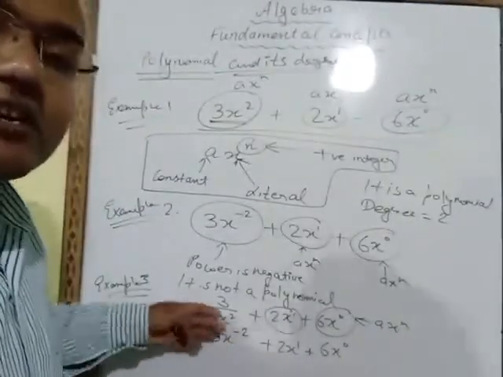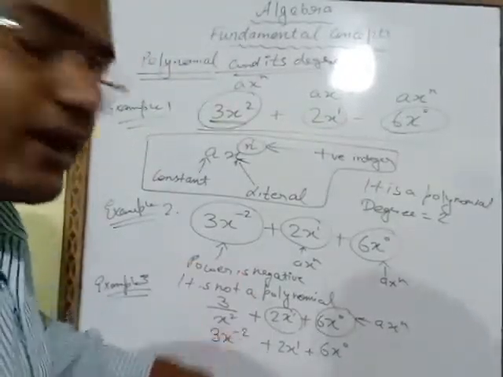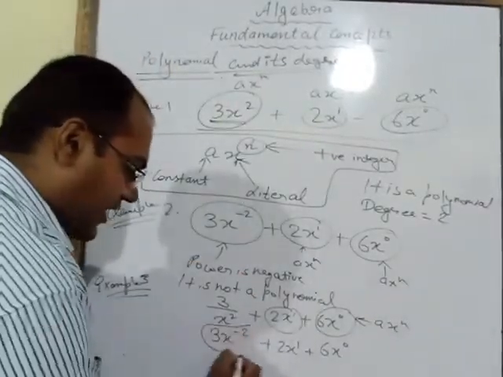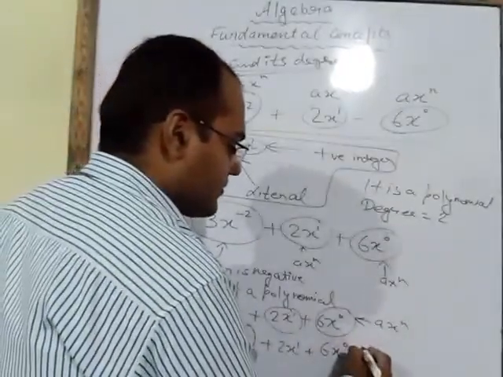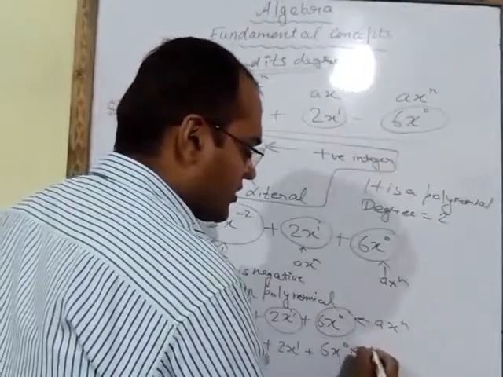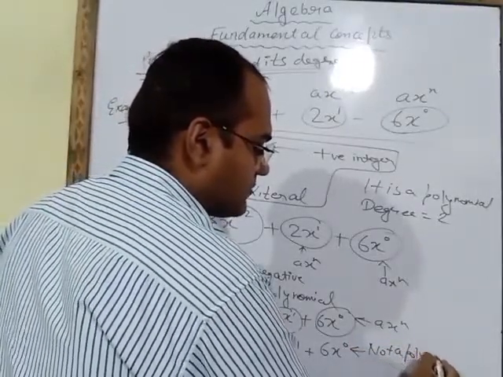So what you observed here is that this x^2 was written in the denominator. When we wrote it in the numerator, the power became negative. Here the power is negative, so it is not a polynomial. This one is not a polynomial.